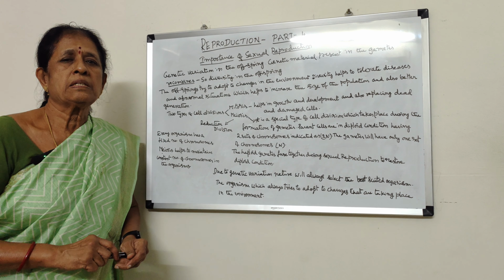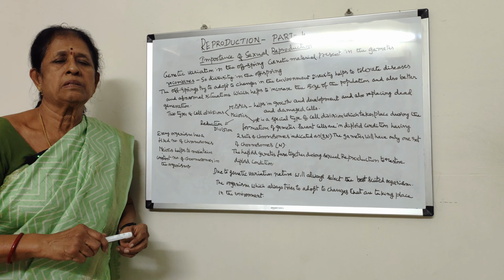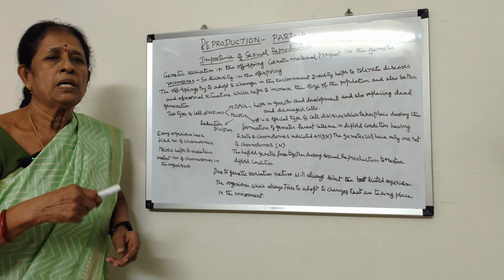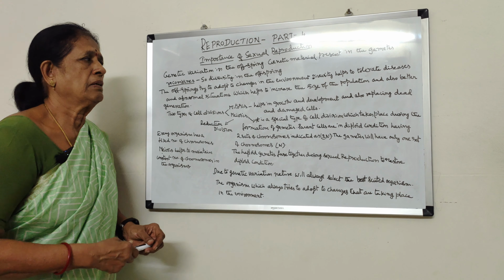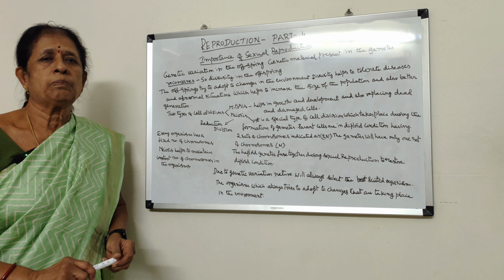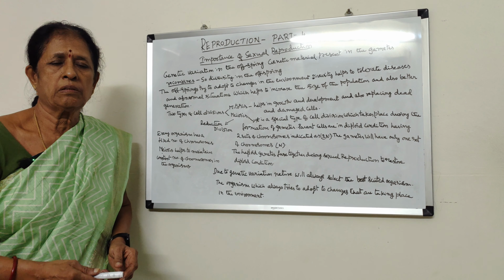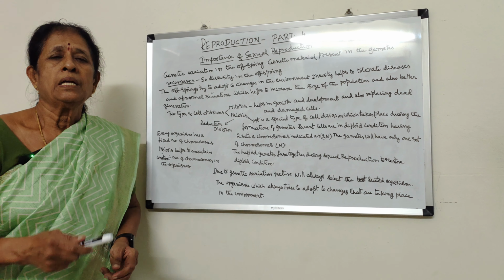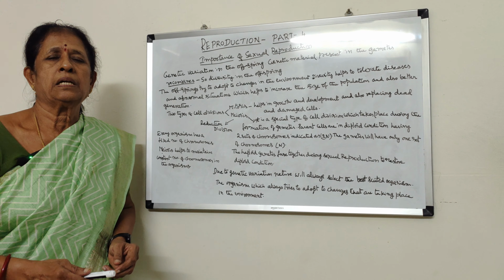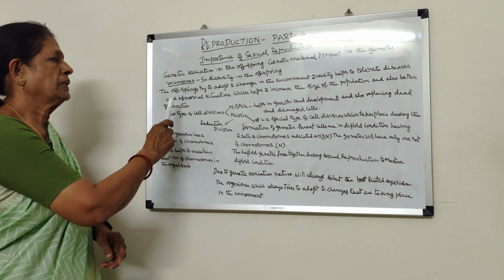So in sexual reproduction there is always a chance for the formation of better and better generations. That is why, if an organism has a chance for both asexual and sexual reproduction, it will avoid asexual reproduction and prefer sexual reproduction.